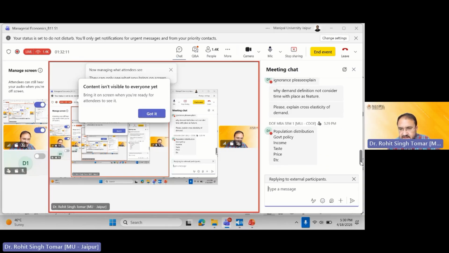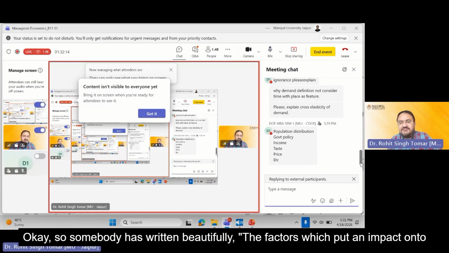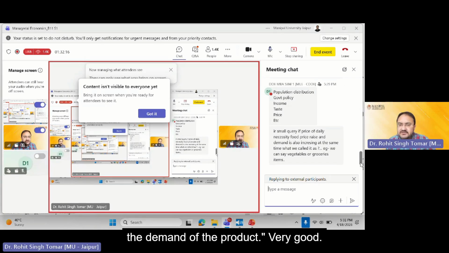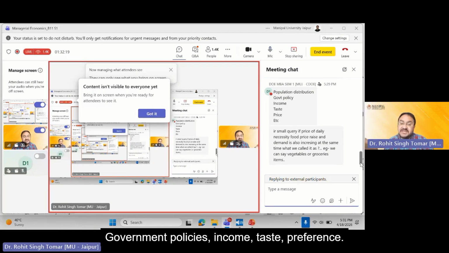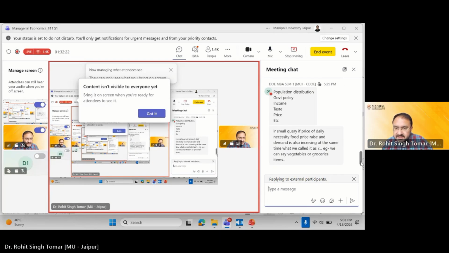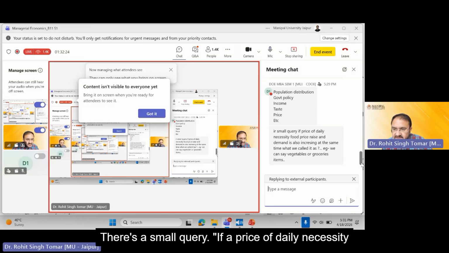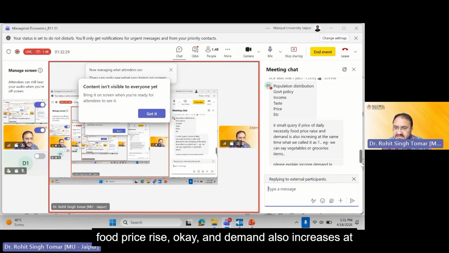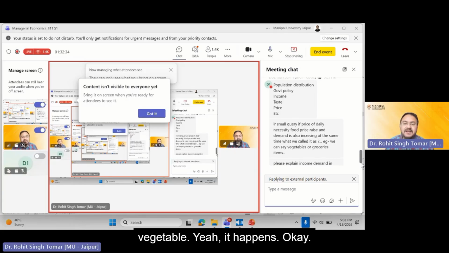Don't worry. Okay, so somebody has written beautifully the factors which put an impact onto the demand of the product. Very good. Government policies, income, taste, preference. There is a small query: if the price of daily necessity food rises, and demand also increases at the same time, what do we call it? We can say vegetable. Yeah, it happens.